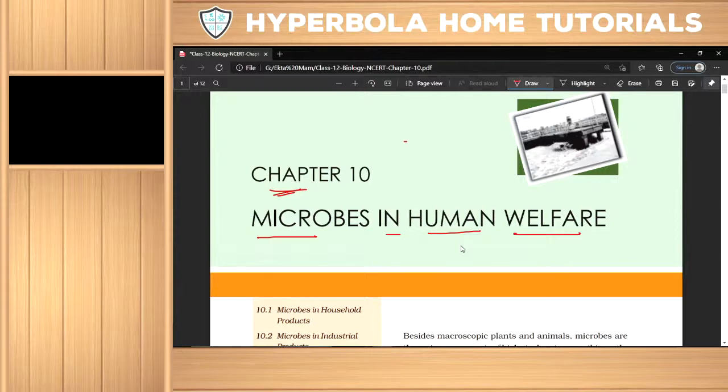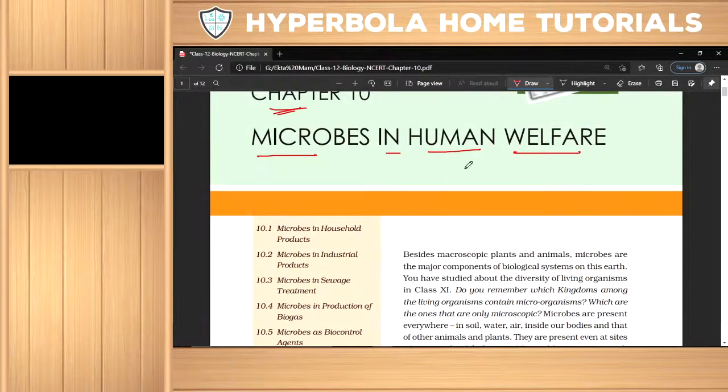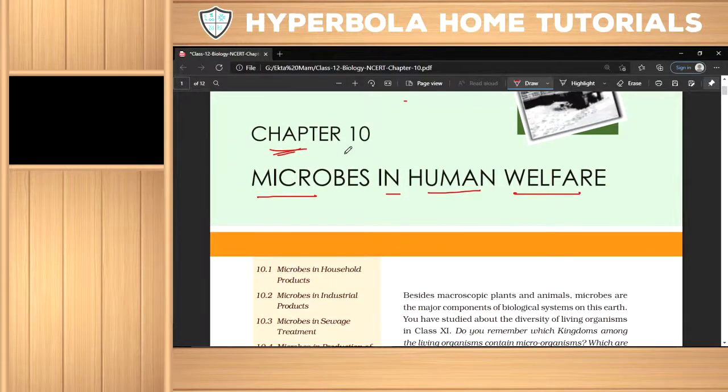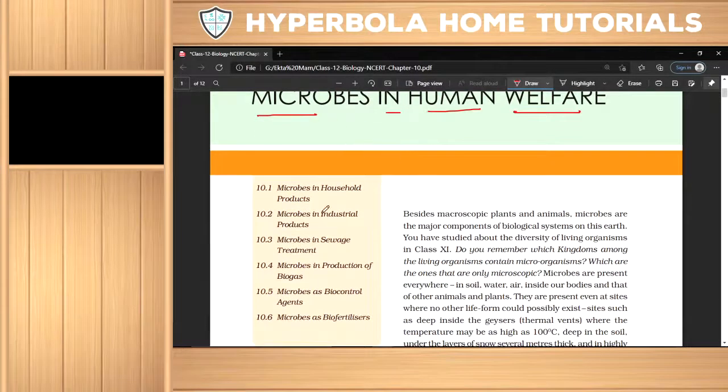Microbes in human welfare means this chapter is about how humans depend on some microbes and their uses. As all of you know, curd contains bacteria, and the bacteria present in human beings are very good for digestion of food. Similarly, some microbes give humans benefits, like antibiotic medicines. Antibiotic medicine is a very useful microbe product for medicine in our body.